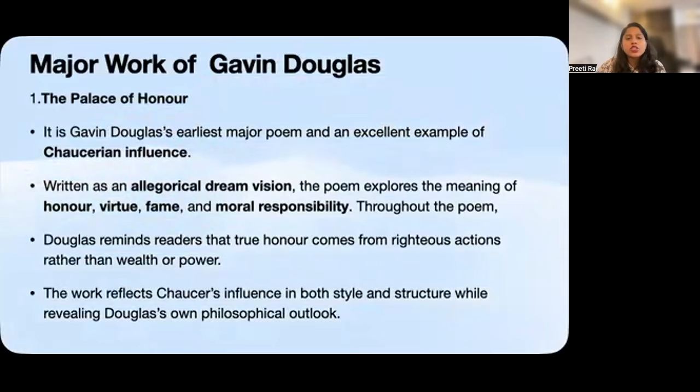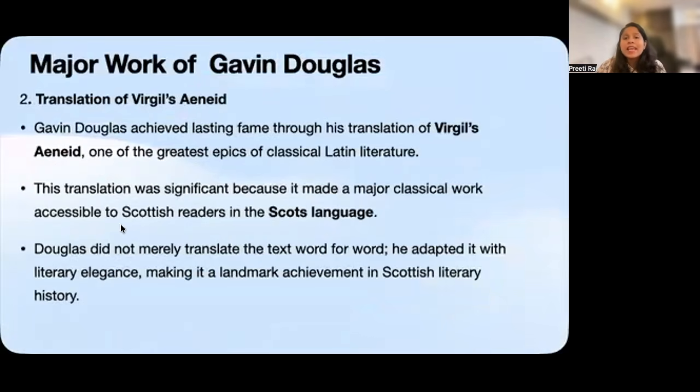Now we come to another achievement, that is Virgil's Aeneid. So he did a translation of Virgil's Aeneid. First of all, who was Virgil? Virgil was one of the greatest poets of ancient Rome, and his Aeneid is one of the most important epics of classical Latin literature. Now imagine the significance of what Douglas was doing. He was taking one of the greatest works of the classical world and making it accessible through the Scots language. His translation is generally known as Eneados.